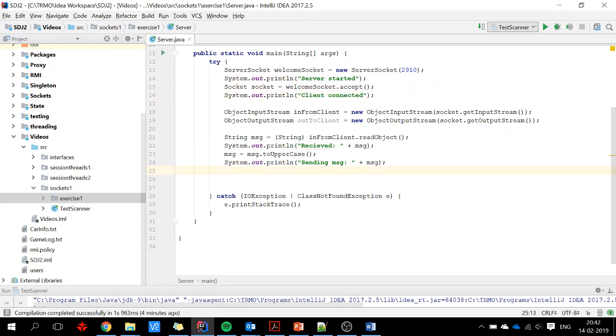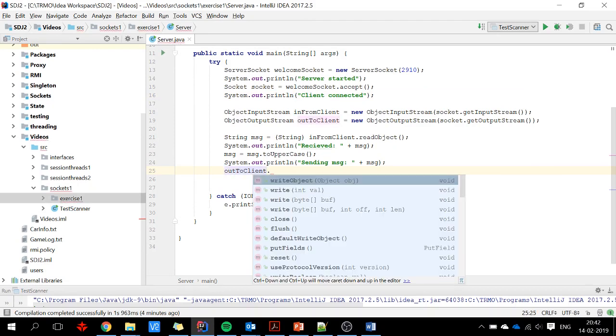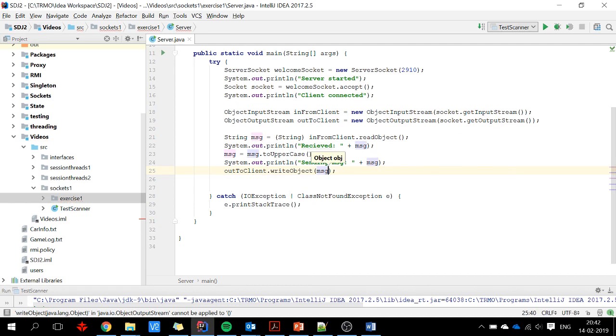Okay, and I use outToClient to send an object back to the client. I will write my message, which is now uppercase in our case, and we say client disconnected.